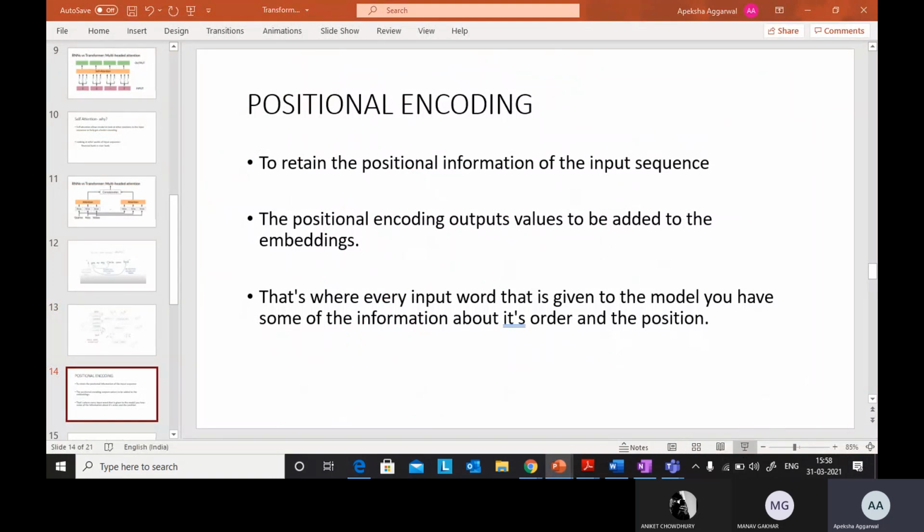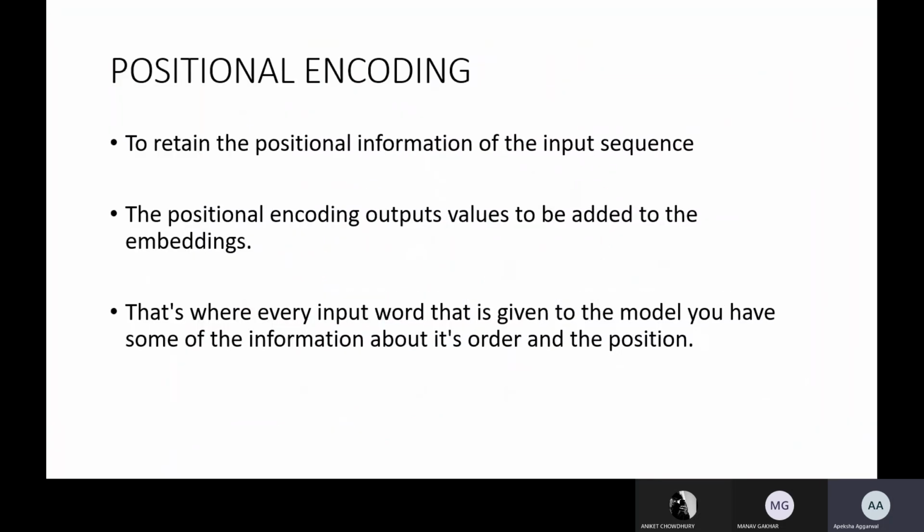What positional encoding does is it retains the positional information of the input sequence. So positional encoding outputs values to be added to the embeddings. What happens is we want to restore the order of the words, because the attention mechanism that up till now we have seen is parallelly processing everything.